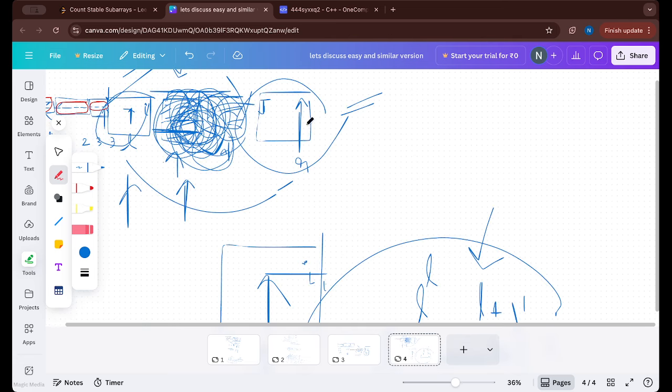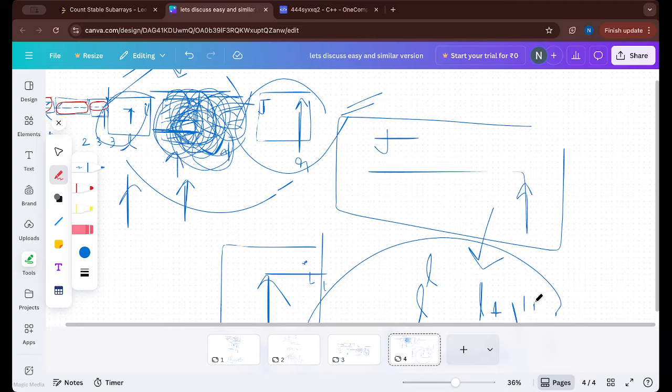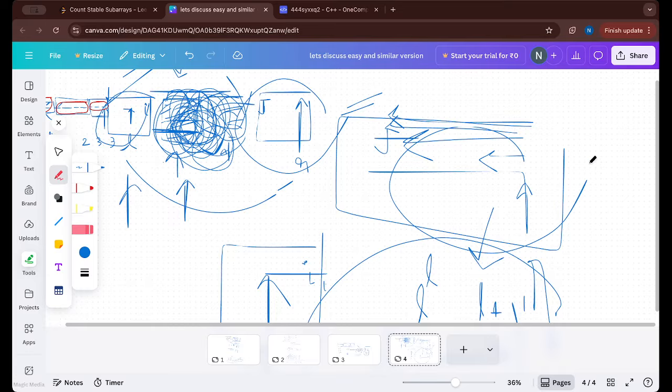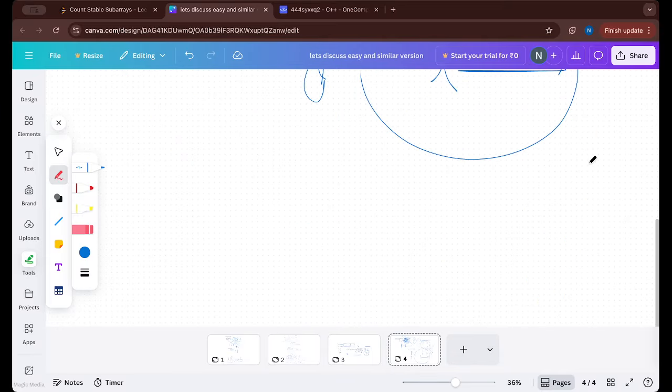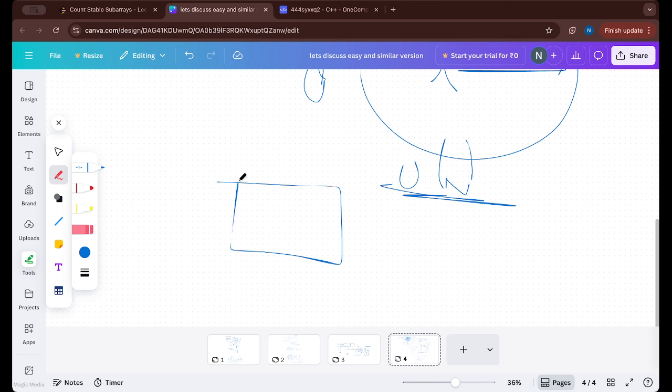And similarly for this also. So this is J, this is R. R to R minus 1 is a good subarray, R to R minus 2, R to R minus 3, and R to J. All these are sorted. So even now we can get size into size plus 1 by 2. Now we are finally able to get the answer in O of n. Let's check how to implement that after. But now you got the idea of why we are able to make separate blocks, how to find the answer if both are in different blocks, and how to find it if they are in the same block.